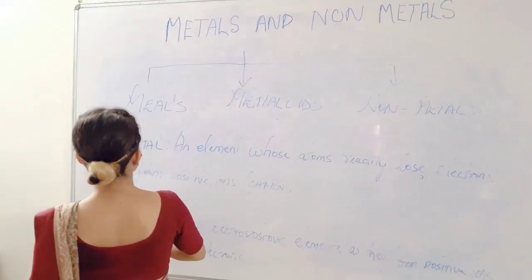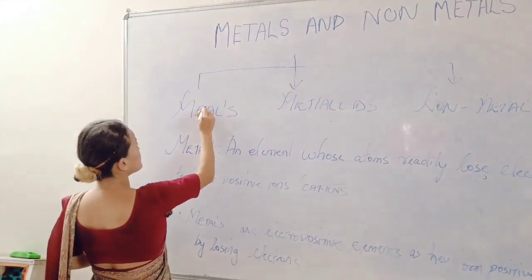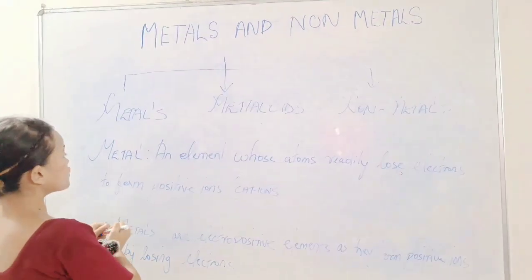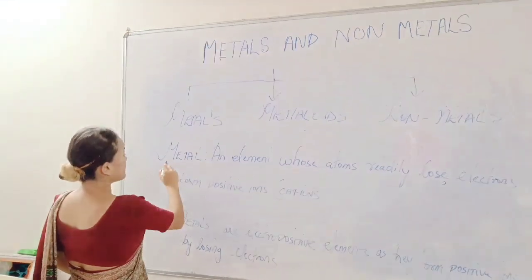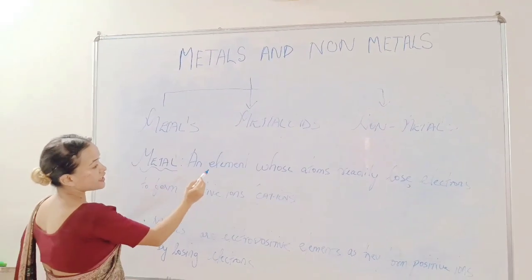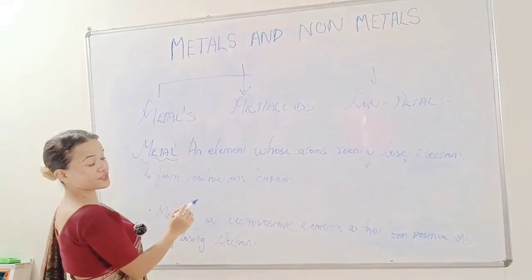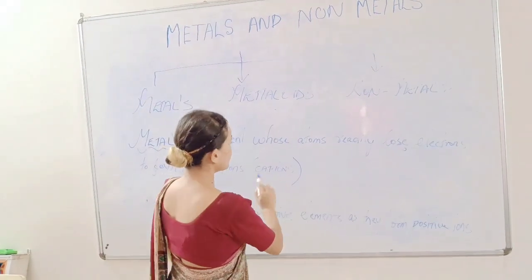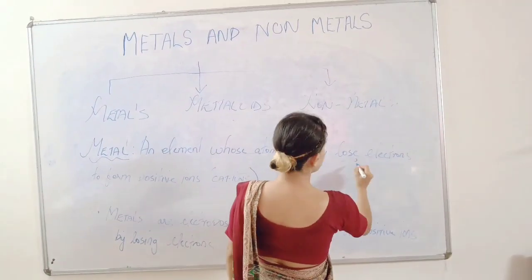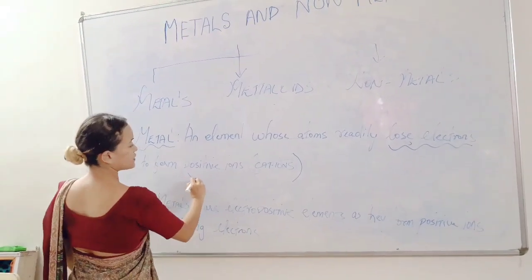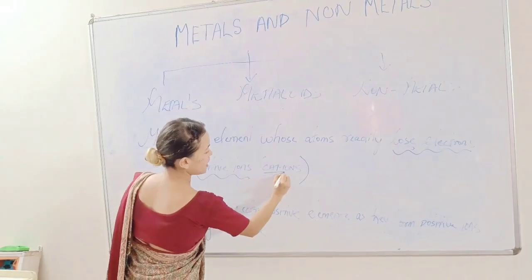So what is metal? It is an element whose atoms readily lose electrons to form positive ions. This means that metals lose their electrons to form positive ions known as cations.